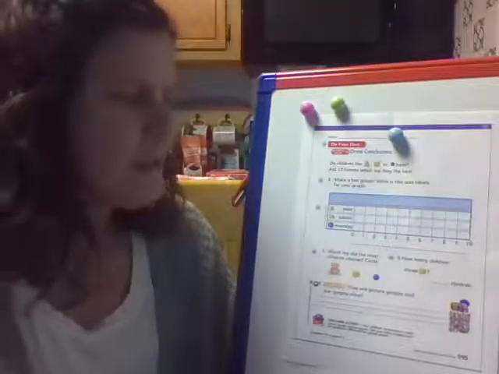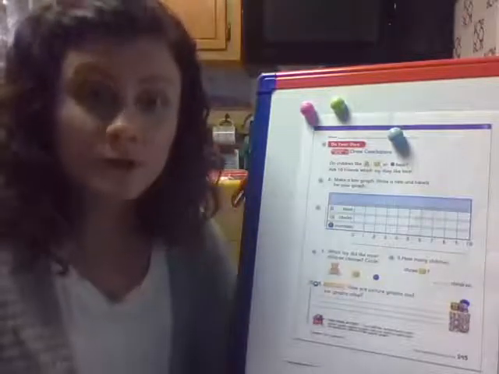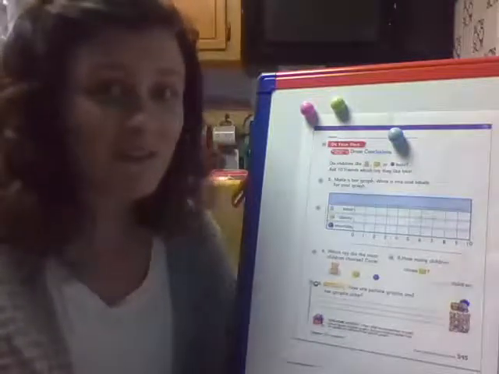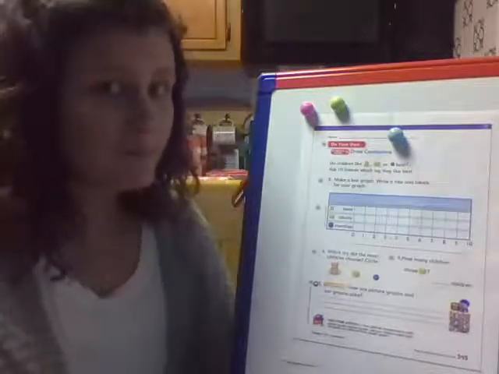Let's look at number 2. It says make a bar graph and write a title and labels for your graph. So let's do that together. Now, if you think of a different title, could you write it instead of the one we write? Absolutely. So we might have different things that we write, and that's okay. But some of it will be the same. Okay, so we need a title for the graph.